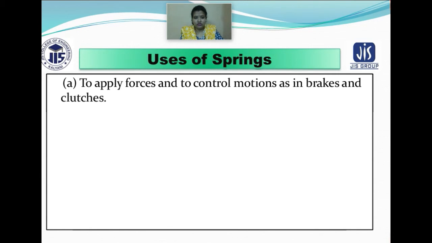If you look at the automobile section in various vehicles, you can see that brakes and clutches are there. But to control the motion and to apply the forces behind these brakes and clutches, we are using springs. So spring has very essential importance regarding this.